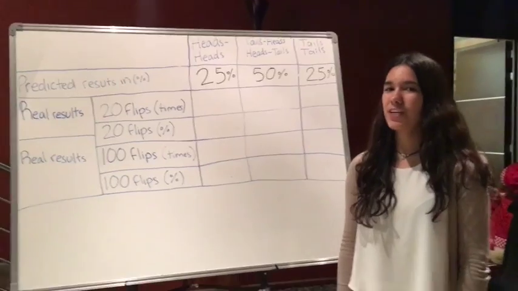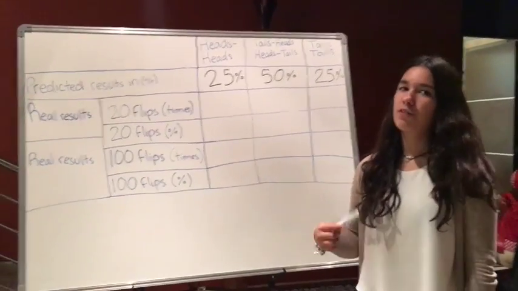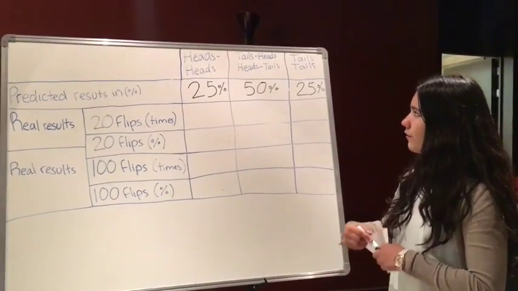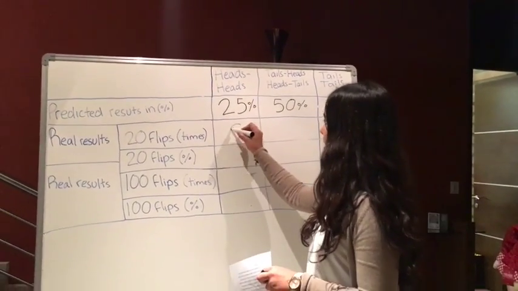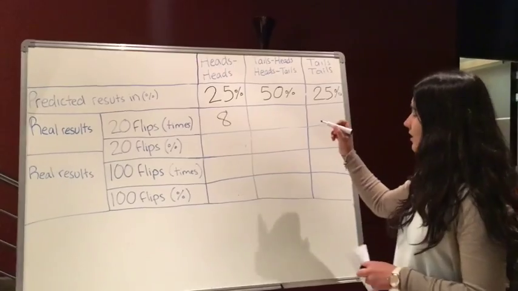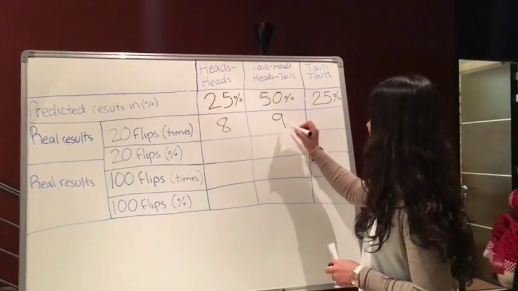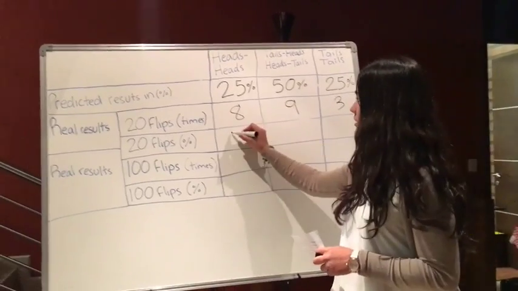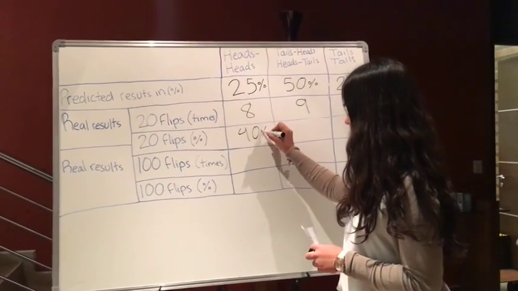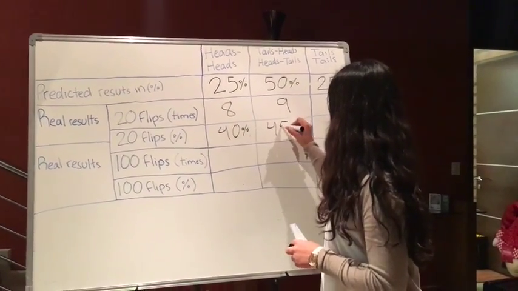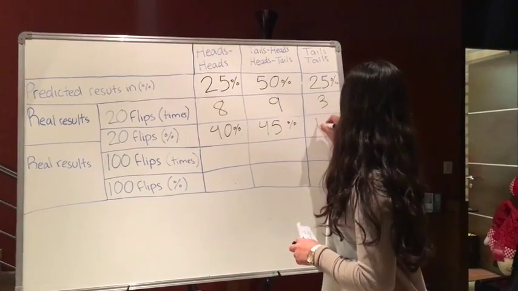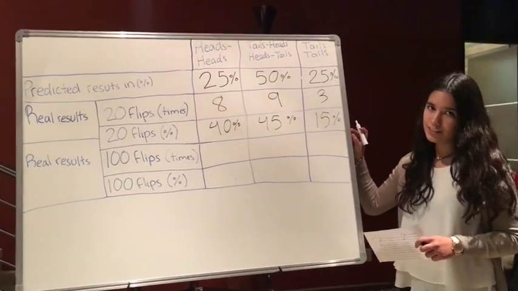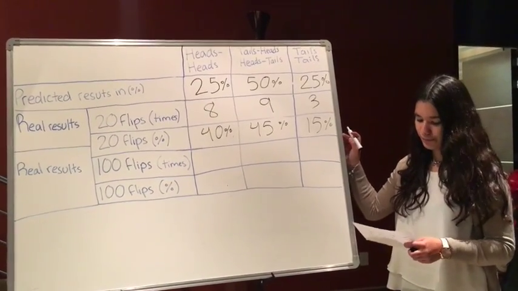First, when we flipped the coins 20 times, our results were not similar to the ones we predicted. Because from heads heads, we got 8 times. From tails heads, heads tails, we got 9 times. And for tails tails, we got 3 times. That gives us 40% here, 45% here, and 15% here. You can see that there's a difference from our results.